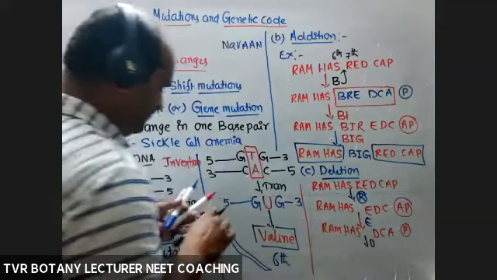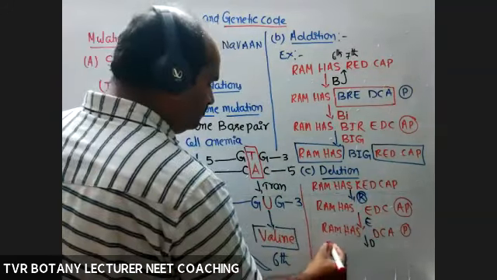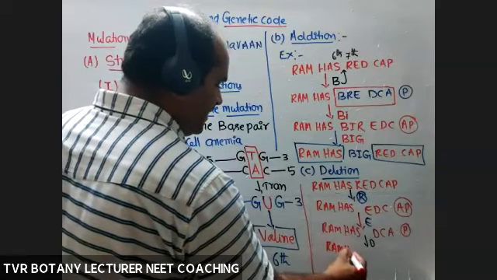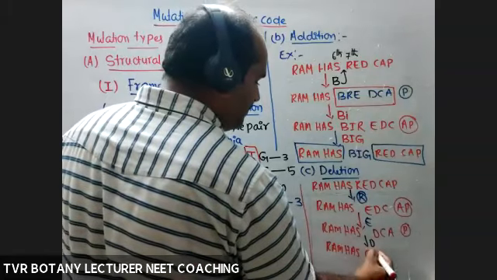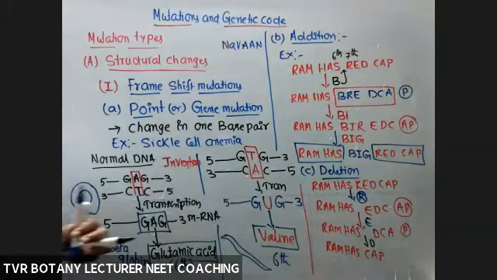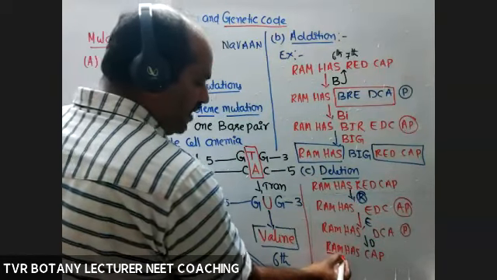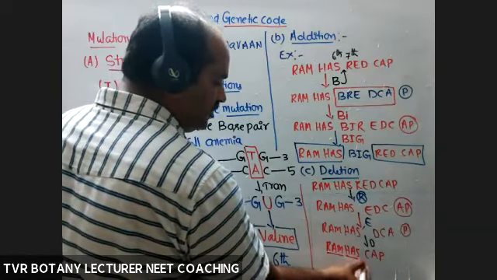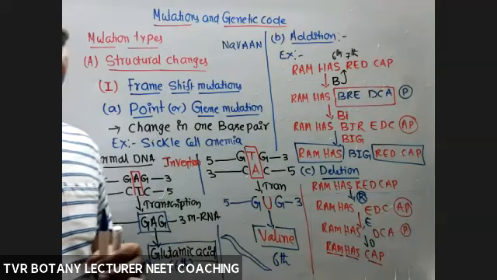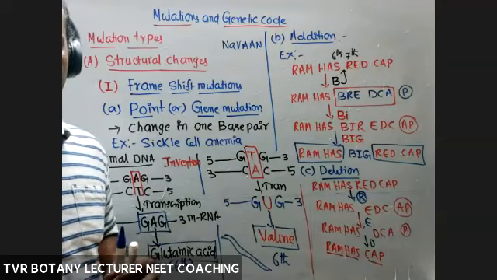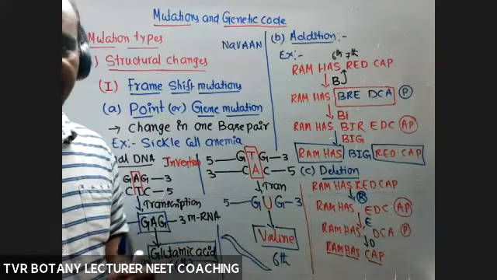Now D deleted. Ram, as it is, no change. Has, as it is. Cap. Ram has cap. No change in Ram, no change in has, no change in cap. There is no change in the reading frame. If 3 nucleotides, R, E, D, are removed at a time, one frame is completely deleted.